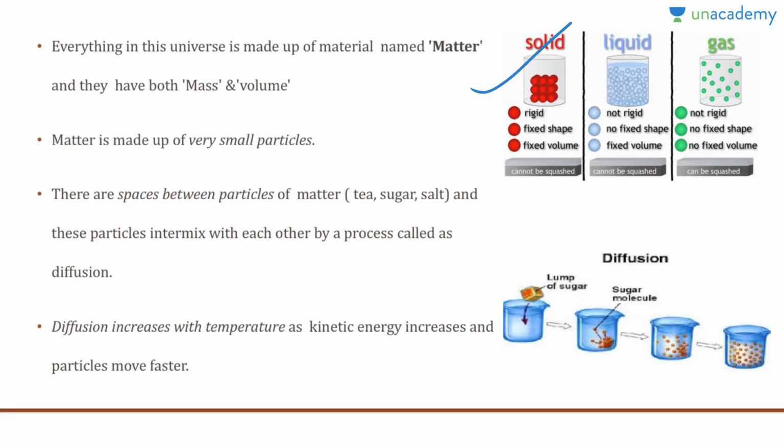Here are some of the properties of solid, liquid, and gas. Solids are rigid; they have fixed shape and fixed volume, and they cannot be squashed. Liquids are not that rigid, and they have no fixed shape, but they have fixed volume. They can take the shape of any container or vessel in which they are poured, and they also cannot be squashed. Gases are not rigid. They do not have any fixed shape or fixed volume. They can be compressed, they can be squashed. For example, compressed natural gas or LPG are stored in cylinders. So that basically defines gases.